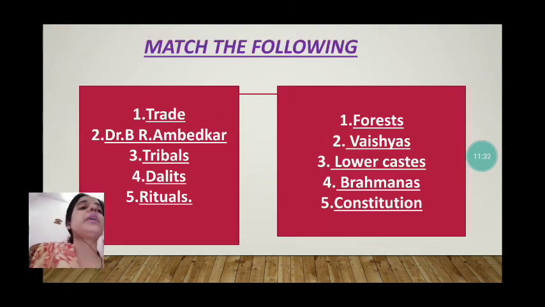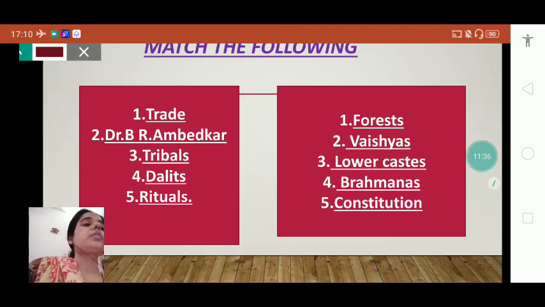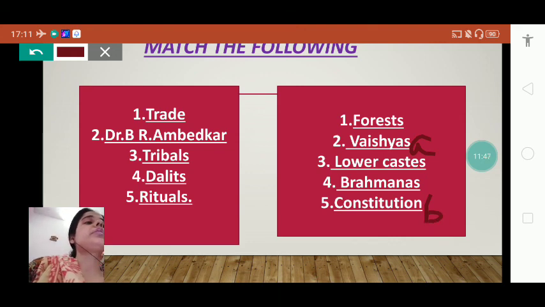Now we will see the match the following. The first one is trade, which is related to Vaishyas. B.R. Ambedkar goes with the Constitution. Tribals are dependent on forests. Dalits are the lower caste. Rituals go with Brahmans.